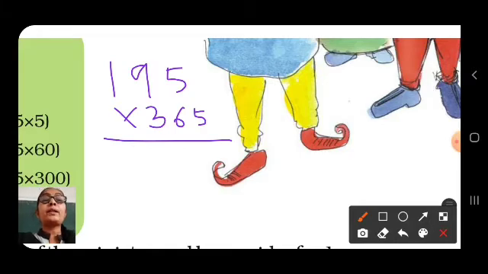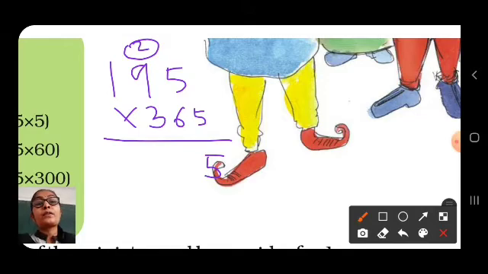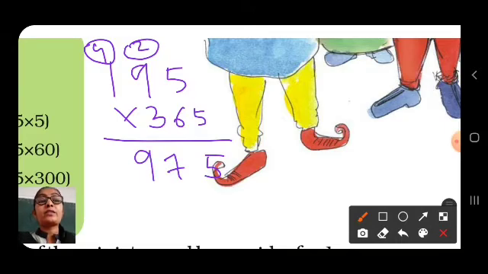So here also we will multiply 195 with 5, then 60 and then 300, because 365 means 300 plus 60 plus 5. So here 5 5s are 25, carried over 2. 5 9s are 45 plus 2, 47. Here 4, 5 ones are 5 plus 4, 9. Now multiply with 60. So first we will write here 0.